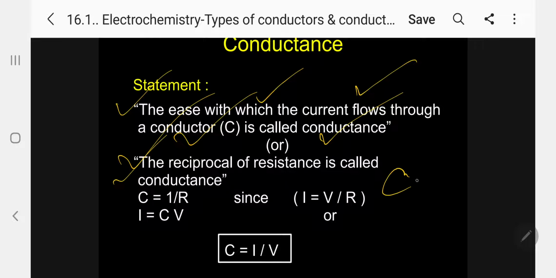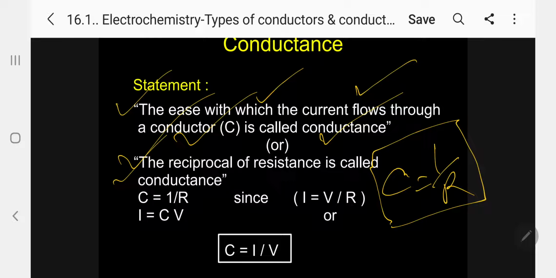That is, conductance equals 1 by R. Kindly follow. Or I can simply write, we know I equals V by R, so by substituting this, we can also write C equals I by V.